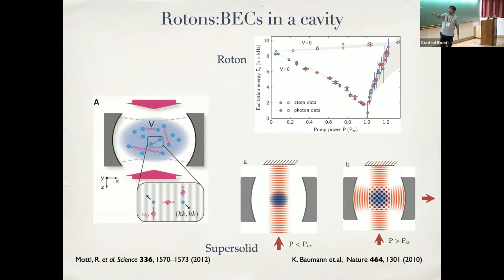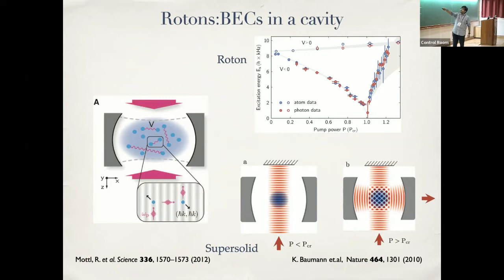I will not be able to scatter light into this cavity when I have very low power. Basically, phases will cancel from different atoms in the Bose-Einstein condensate. There'll be no buildup of light. But if I increase my power above a certain critical power, then this particular density wave I talked about, corresponding to these scattering processes into the cavity, these density fluctuations start getting seeded, and then there will be a runaway process, because as soon as you start scattering light into the cavity, you will develop an intra-cavity standing wave potential. And this runaway process is enabled basically by a Roton mode, which is basically the energy of this particular excitation going to 0 as you tune the power.